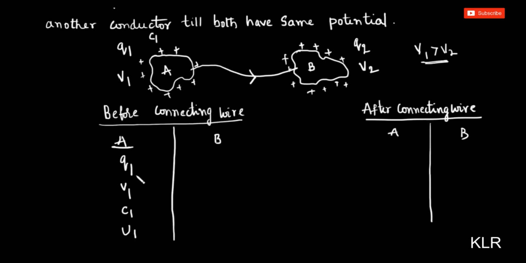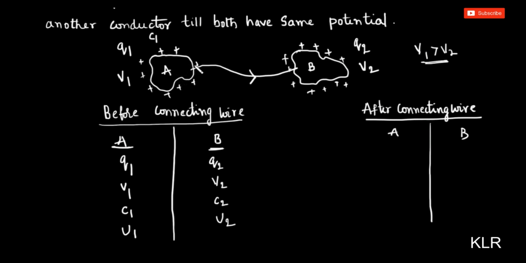There is no wire here, no connection here. Now, before connecting wire, the charge on B is Q2. Potential of B is V2. Capacitance is C2. Potential energy is U2.